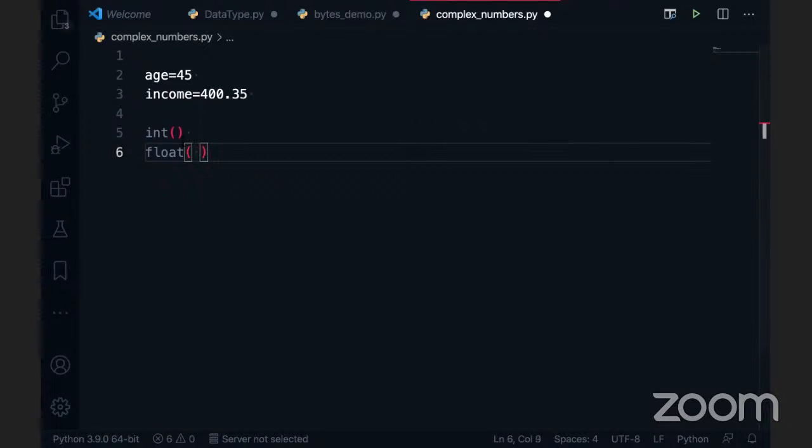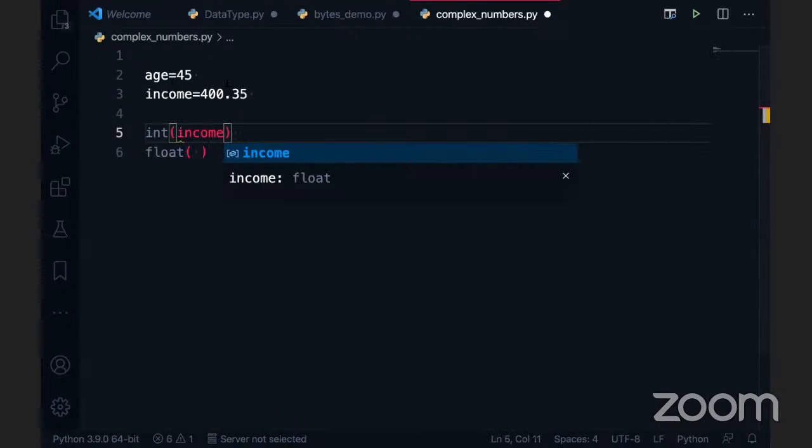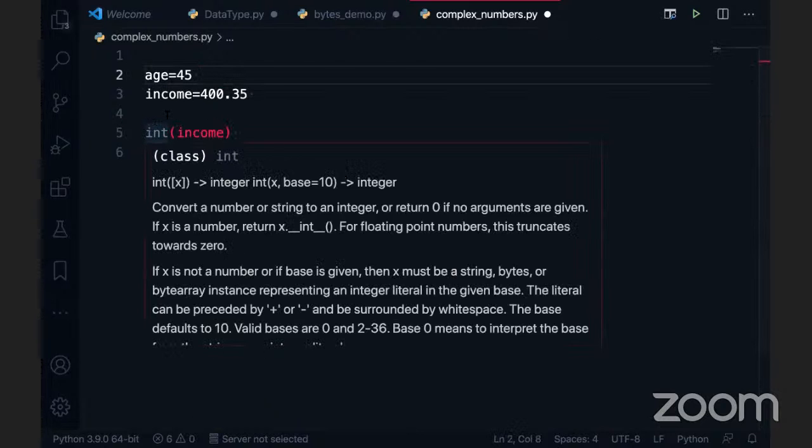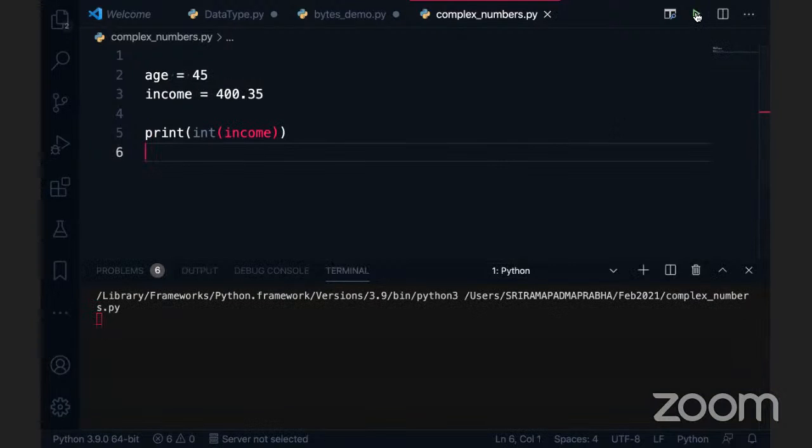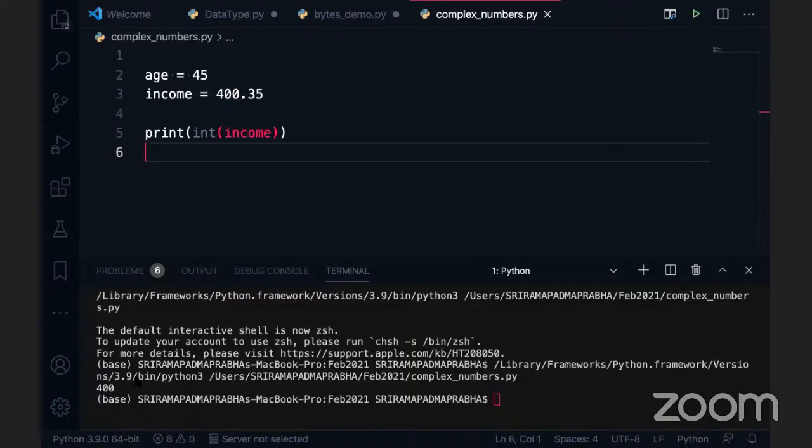But before that, I want to convert this income into an integer. Is it possible? So I'm using the int function, which is a predefined function. I'm using it now: print of int of income. I'm going to execute this code. What is the output of this? 400, right? Because after the decimal, this part is omitted. This is not considered, right?